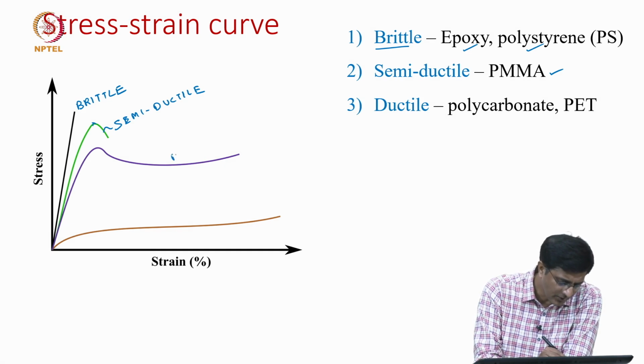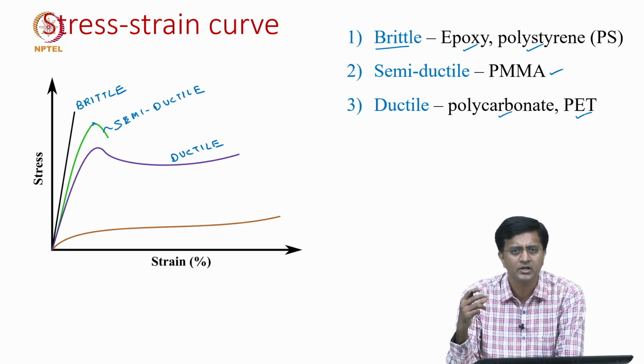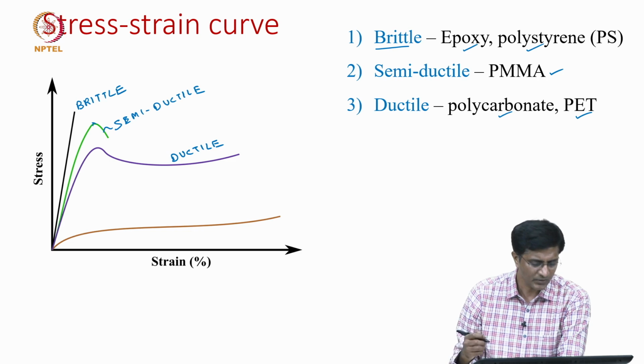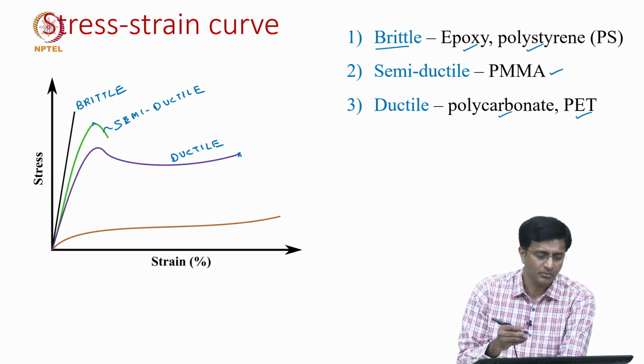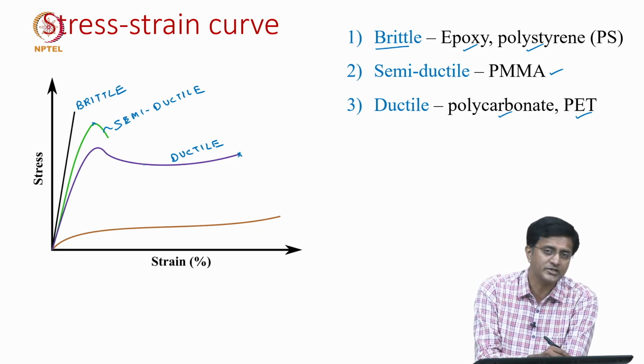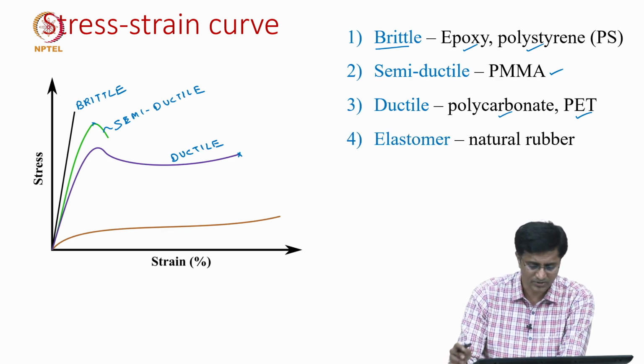So, the third one is the ductile behavior, which is shown by, again, polymers such as polycarbonate and PET. PET is the plastic mostly we use for water bottles. So, as you can now see, there is a large strain before failure, and the stresses are also reasonably higher. But the last category are elastomers,